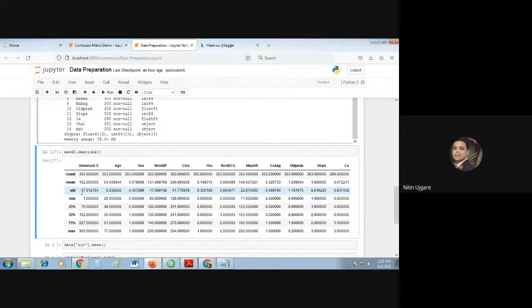Can anybody please tell me how we find the variance? Square of standard deviation? No. Standard deviation is actually calculated as the square root of variance. This is the formula to calculate the standard deviation. When we take the square root of variance, we get the standard deviation. But how do we calculate the variance itself? Any guess? No?